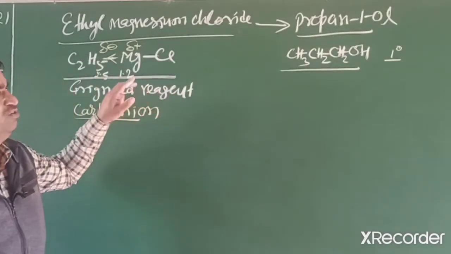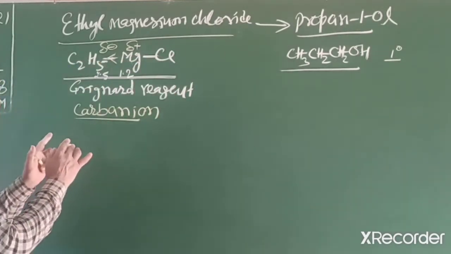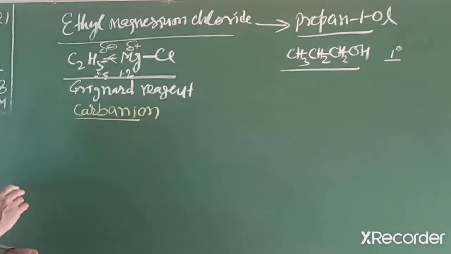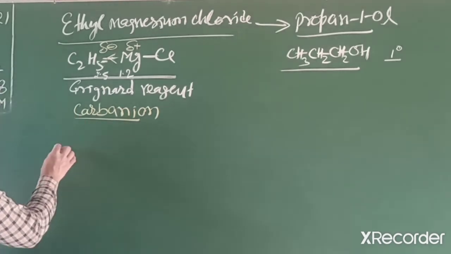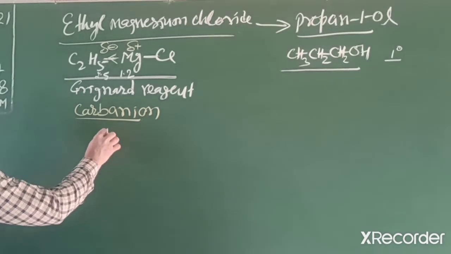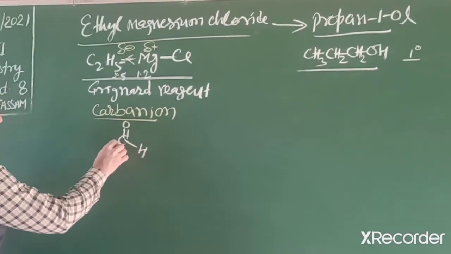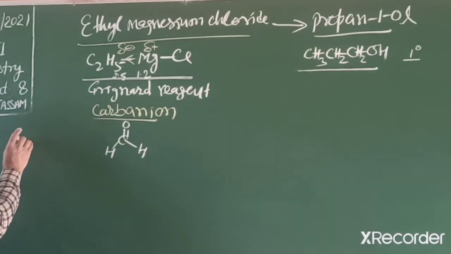So preparation of a primary alcohol from a Grignard reagent means the Grignard reagent reacts with only formaldehyde. In the earlier Grignard reagent reactions we already discussed, when a Grignard reagent reacts with formaldehyde, we get a primary alcohol.